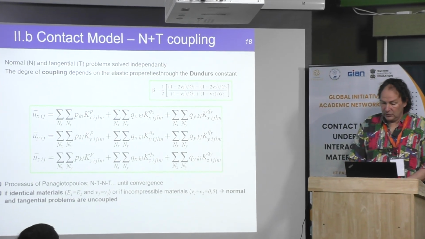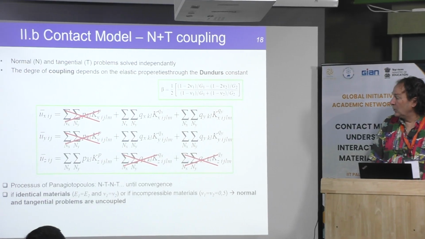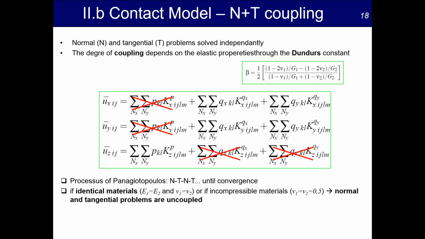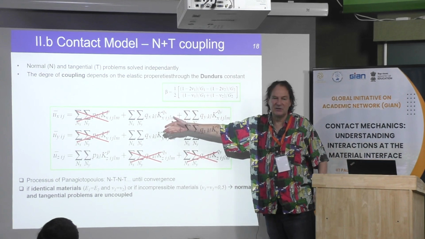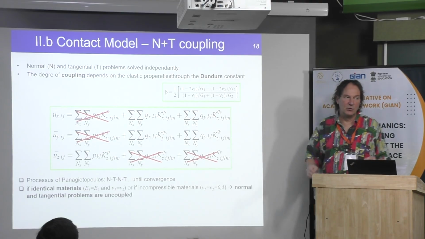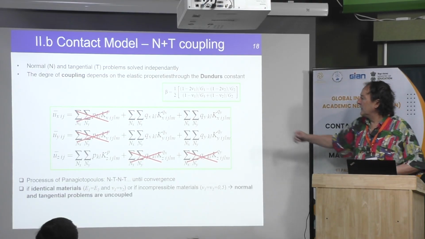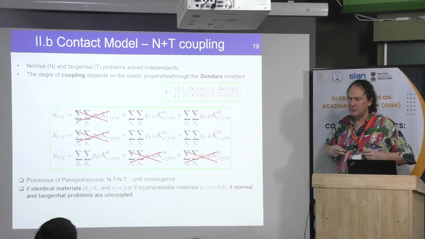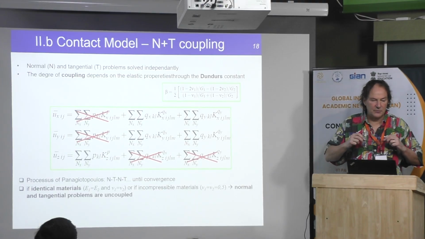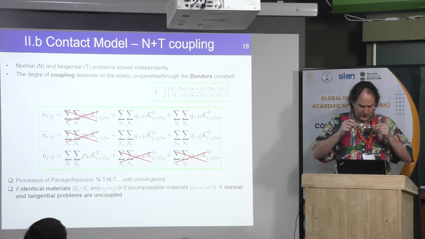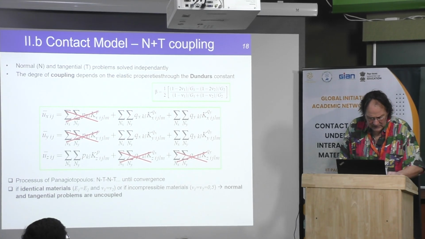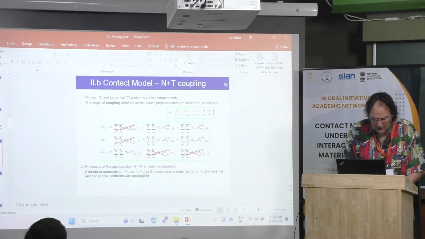Then normally, when you have the same materials, in fact, you may have some simplification. Then these are the equations that you can use when you have the same materials. You may neglect these components. This is what a lot of people are doing classically, but then you have no full coupling between the two problems. The Dundurs constant is varying between minus 0.5 and plus 0.5. I will show you this constant.